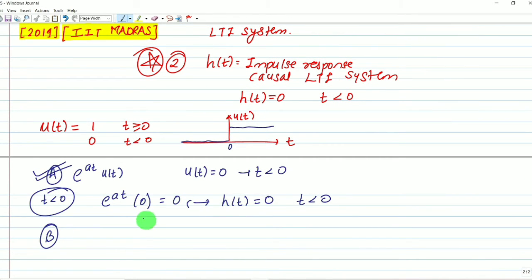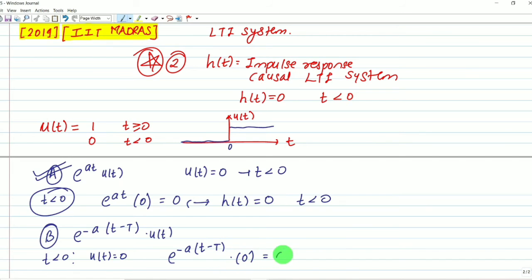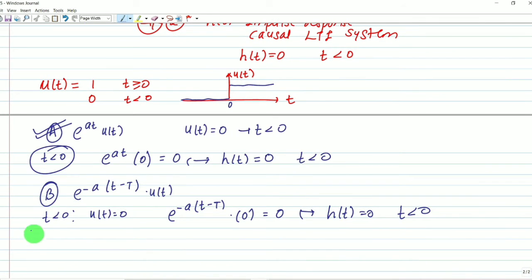Let me check option B: e raised to the power minus a(t minus T), multiplied by u(t). We check for t less than 0. We know u(t) equals 0, so our expression becomes e^(-a(t-T)) times 0, which is 0. So h(t) equals 0 for t less than 0. It also satisfies the condition, hence option B is true.